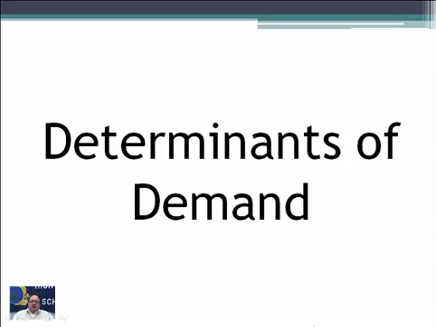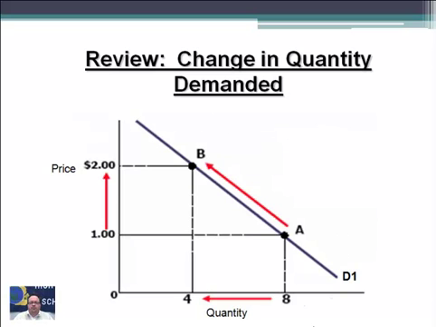Determinants of Demand lecture. We're going to talk about the things that affect demand other than price. So these are the factors other than price that affect demand. Let's go back real quick and look at how changes in quantity demanded.